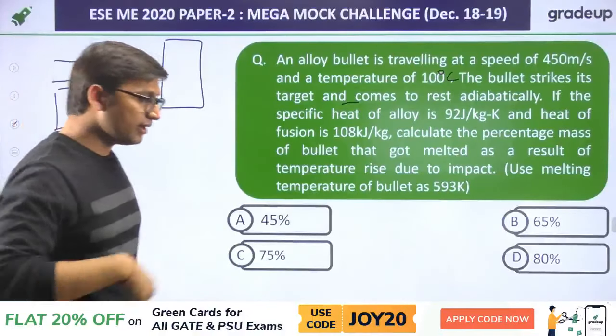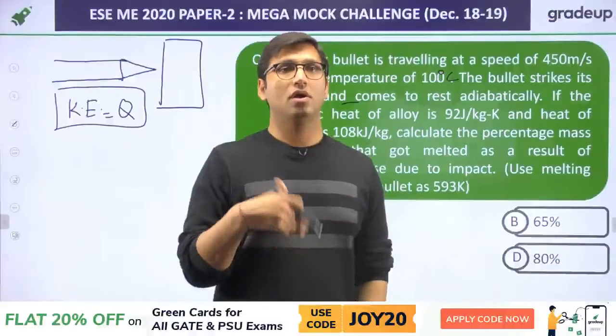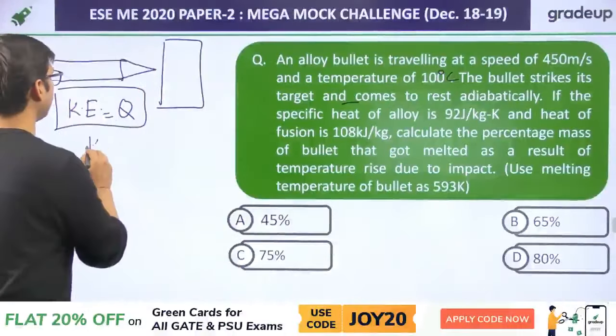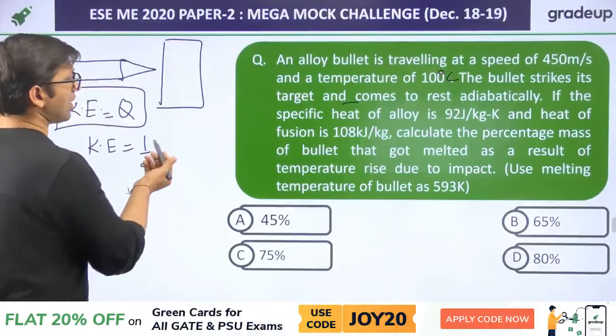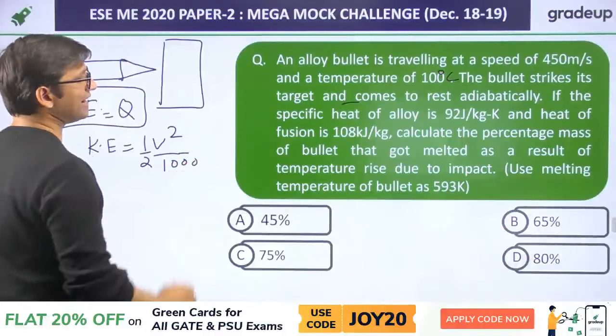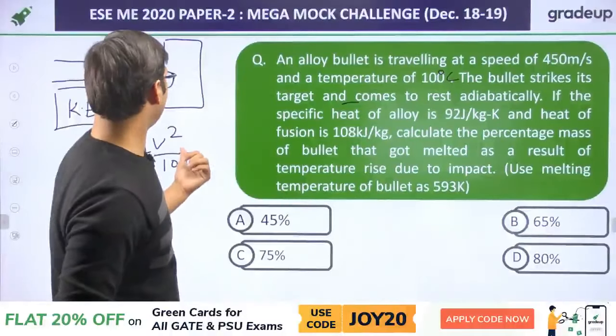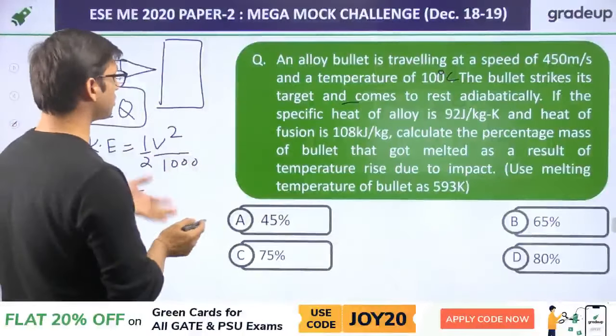Now, they are saying that there is some loss in the temperature. Due to melting, there is some loss in temperature. So, first we will find the kinetic energy. Kinetic energy of this bullet will be equal to half mv square. Since m is not given, we can say half V square divided by 1000 if you have to find it in kilojoule per kg. So that will be half V square by 2000 because mass is not given.